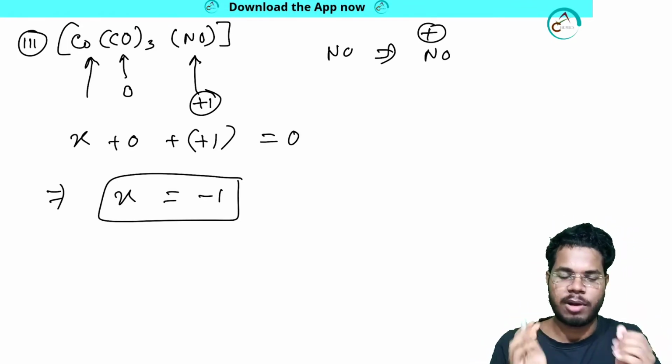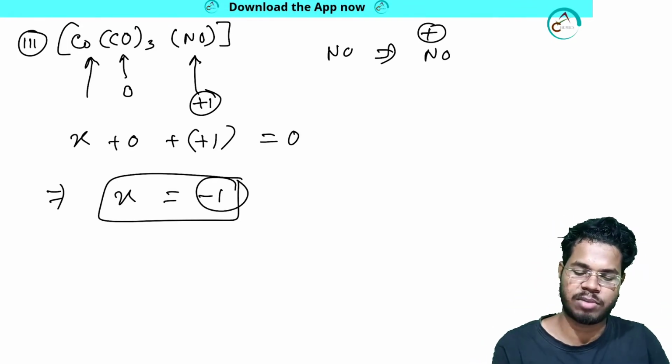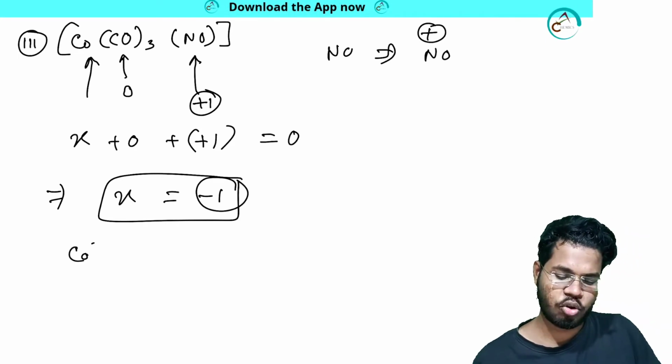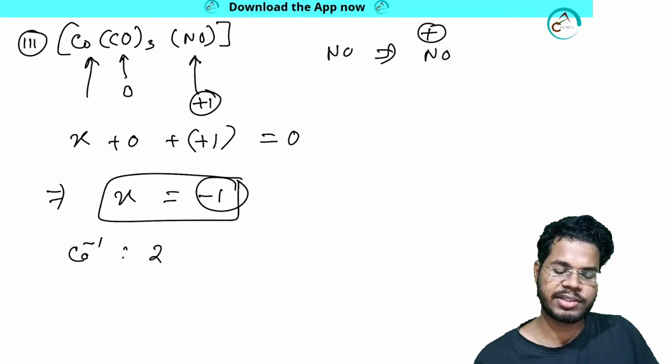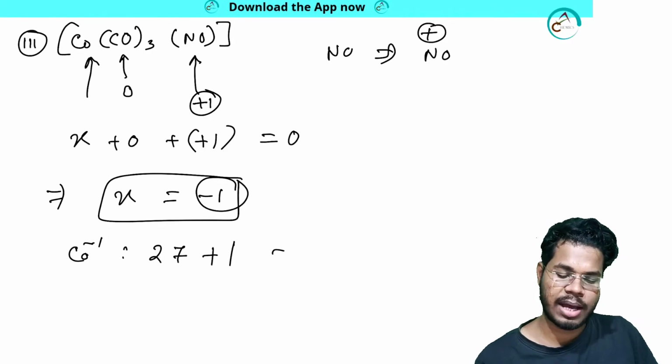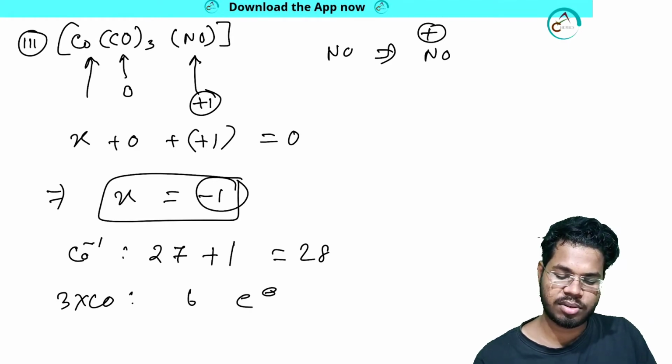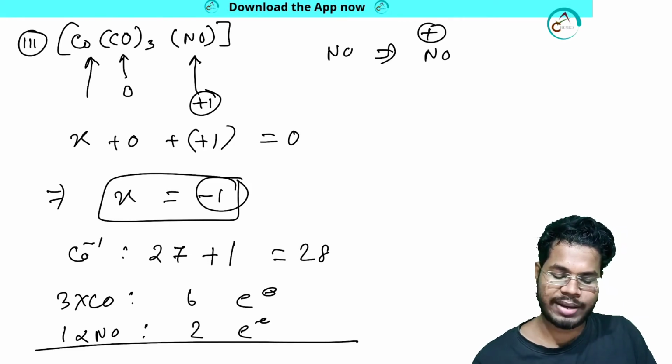So there will be a total number of electrons plus 1 electron for this minus 1, because minus 1 means 1 electron extra. So cobalt minus 1 will have how many electrons? In general it has 27 electrons plus 1, 28 electrons. It will have 3 CO, how many electrons? 6 electrons. No problem. 1 NO, how many electrons? It has 2 electrons, of course. So 6 plus 2 plus 28, how many?